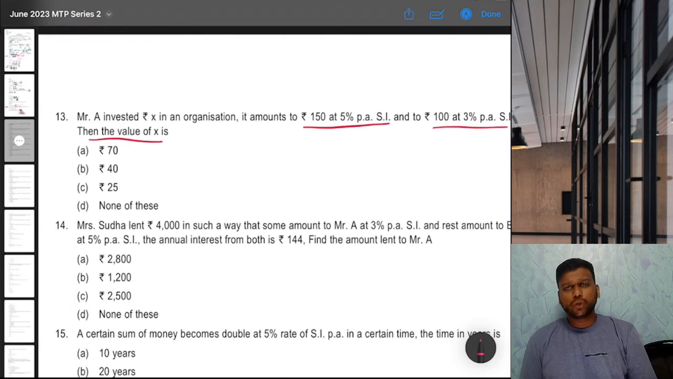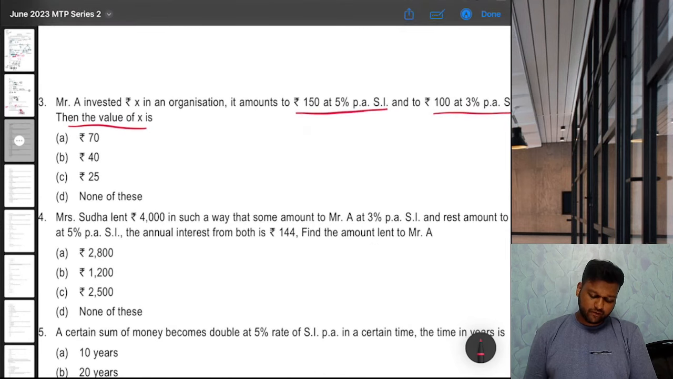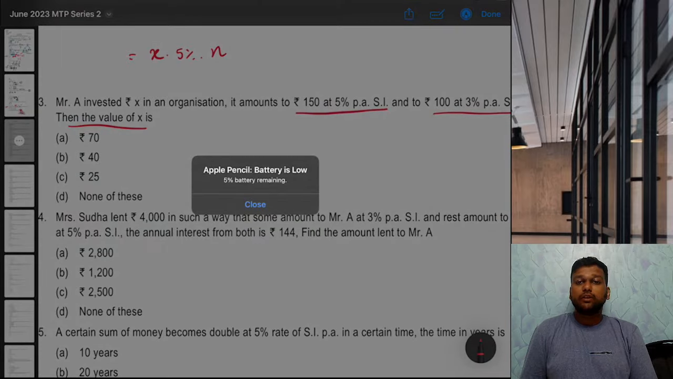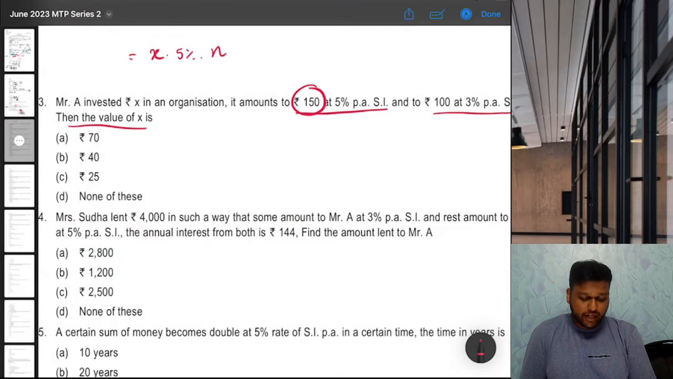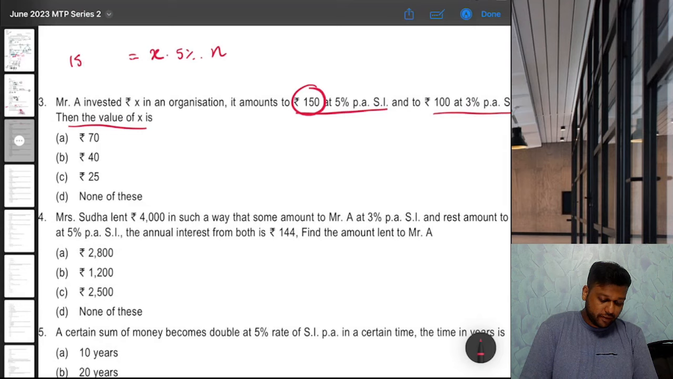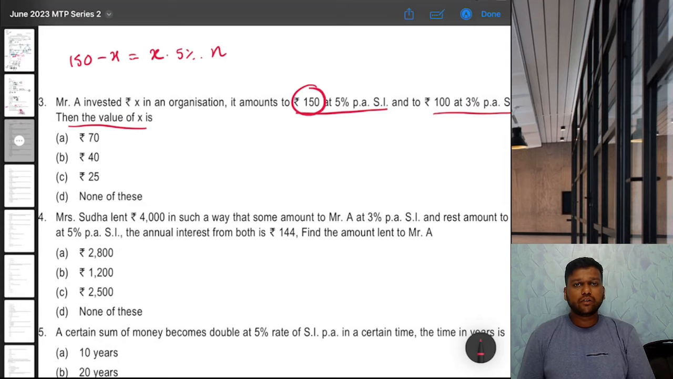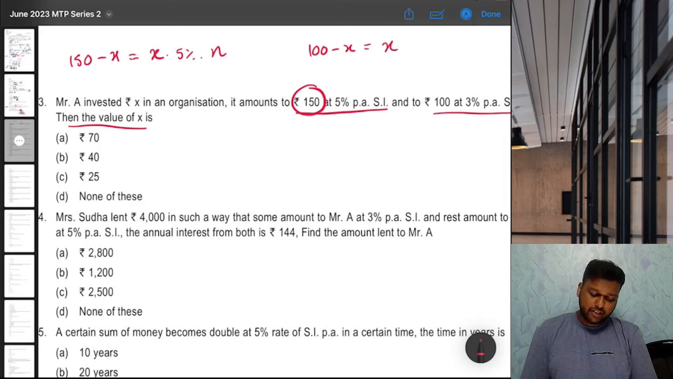So there are two unknown values, but we have two equations also. How? See, if you invest X rupees, then that means principal is X into interest rate is 5% into N, that is number of years. That gives you 150 rupees. But 150 is the amount, right? So what will be simple interest? 150 minus X. And in the second case, you have 100, that is the amount, minus X, that will be the interest. And principal into 3% into N.